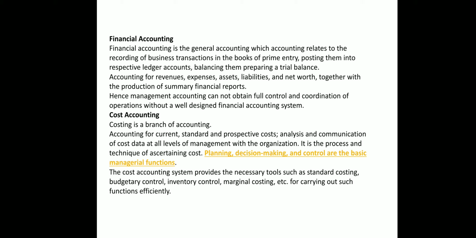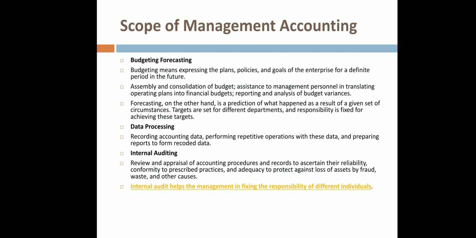Cost accounting. It is another branch of accounting. Accounting for current, standard, and prospective cost, analysis and communication of cost data at all levels of management within the organization. It is the process and technique of ascertaining cost. Planning, decision making, and control are the basic managerial functions. Next is budgeting and forecasting. Budgeting means expressing the plans, policies, and goals for a definite period in the future.